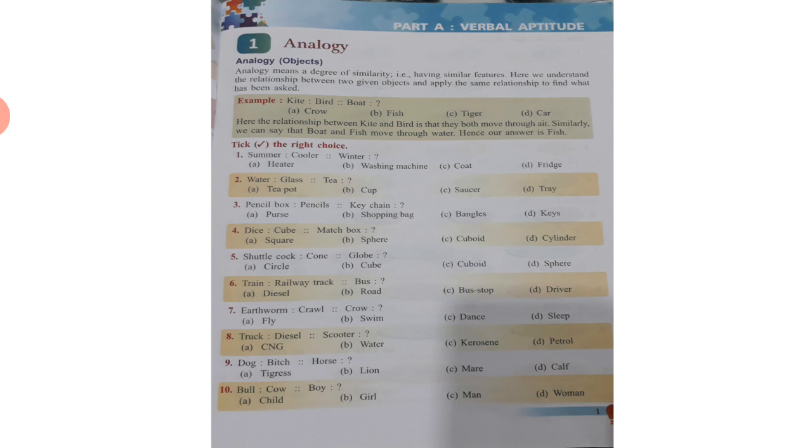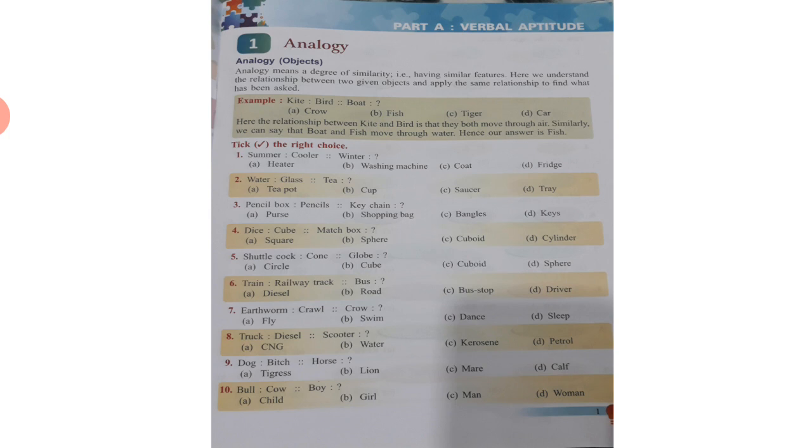It means you have to find the same relationship that they have shown in the first part. They have divided it into two parts. In the first part they have given a relationship, so you have to find the next one with the same relationship. Now look at the example. Kite, bird, boat, you have to find it.